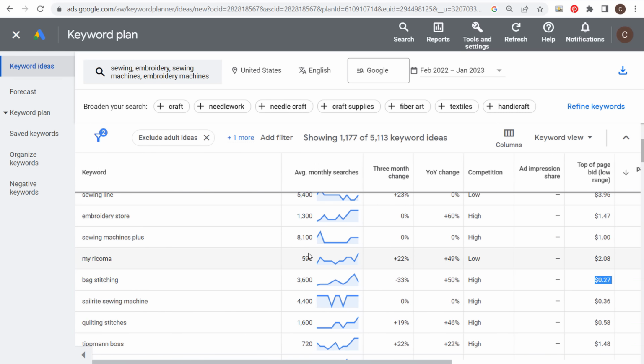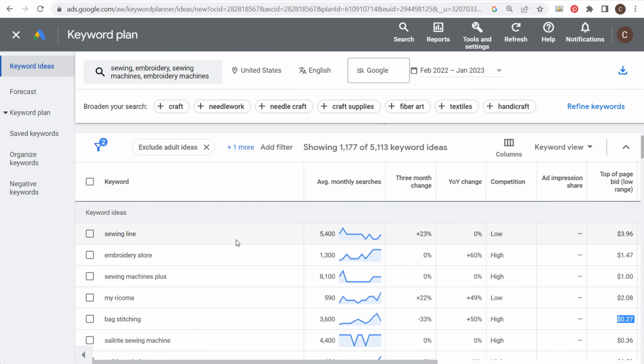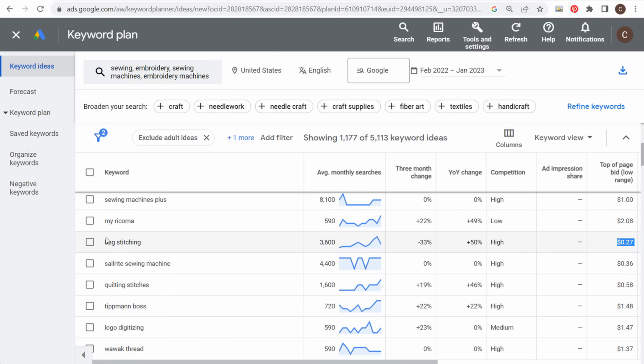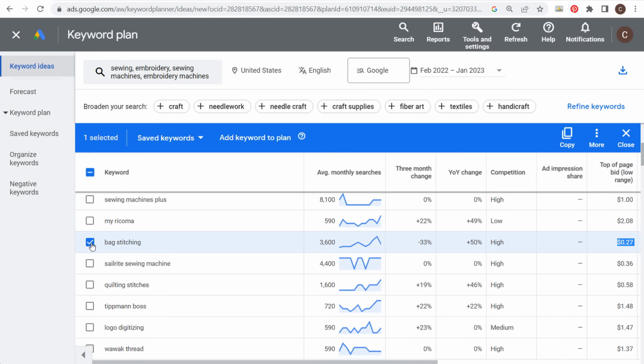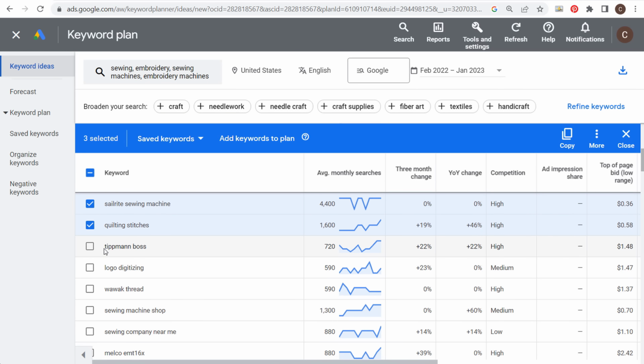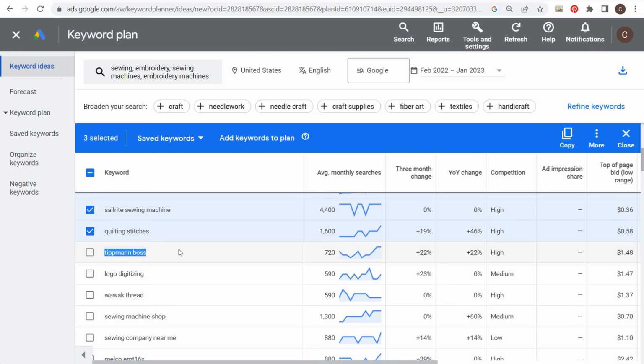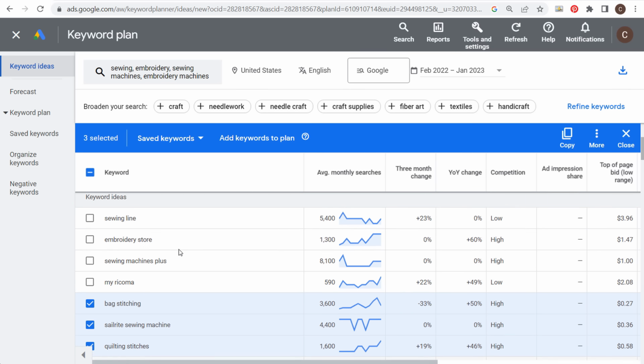So if we're looking at keywords by the top of page bid, you can start to see some of these different keywords here, and maybe something like bag stitching. This is going to be a keyword that we can target. A specific type of sewing machine, quilting stitches. Now again, the main thing you're gonna have to look up, some of these are probably different types of brands. I'm not sure what Titman Boss is. Embroidery store, we're not gonna target that. Sewing line, I don't know if that's a brand. I think Sewing Machines Plus is a brand. Not sure what this is, Myra Coma.